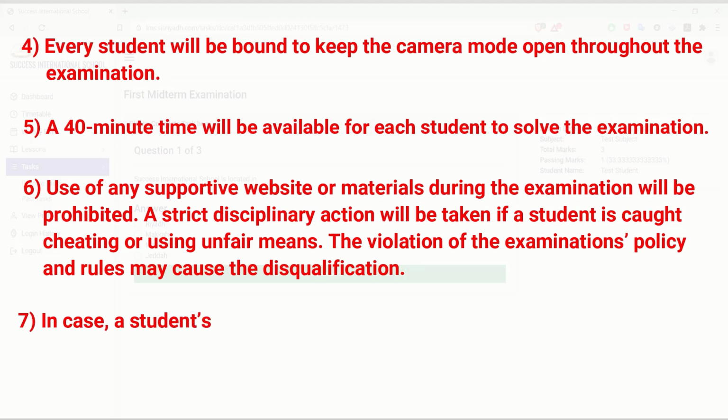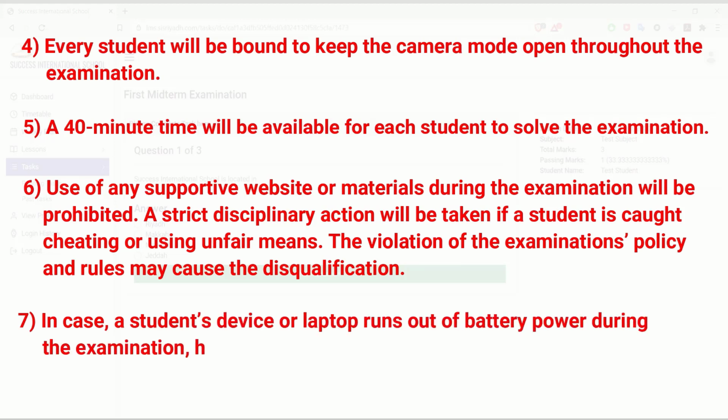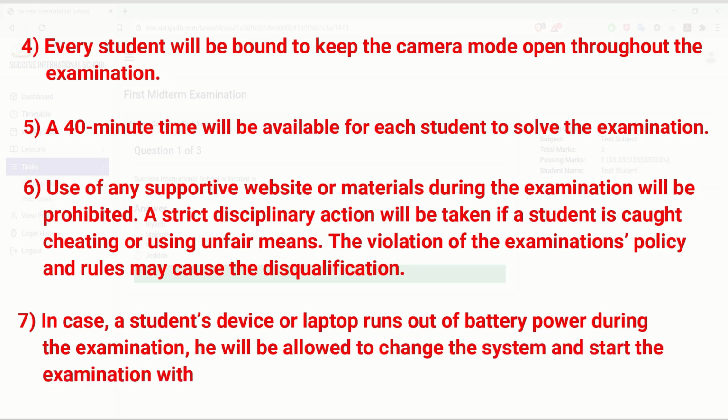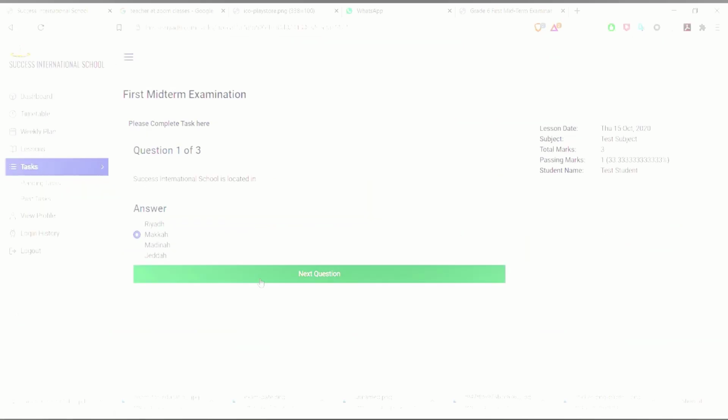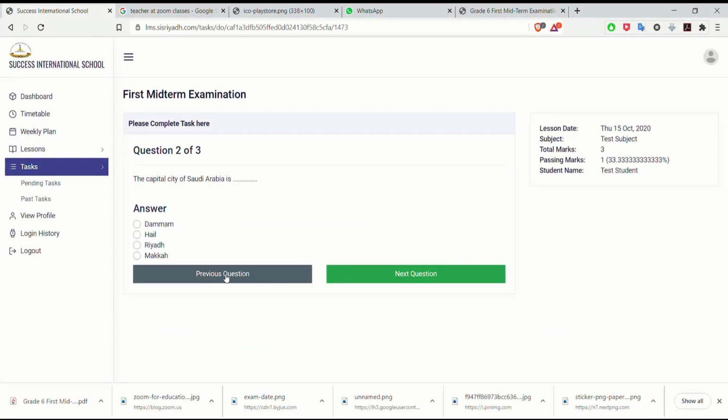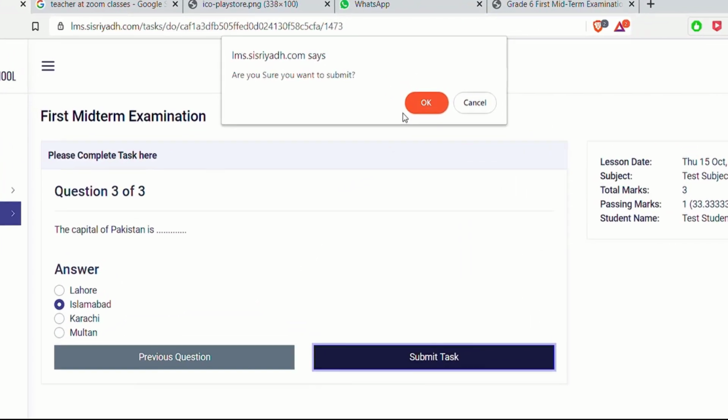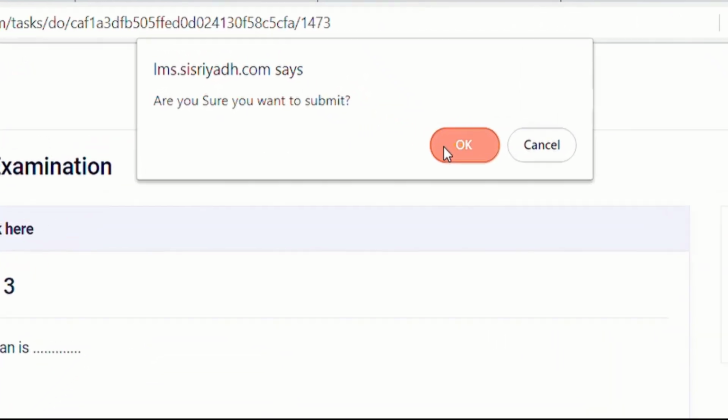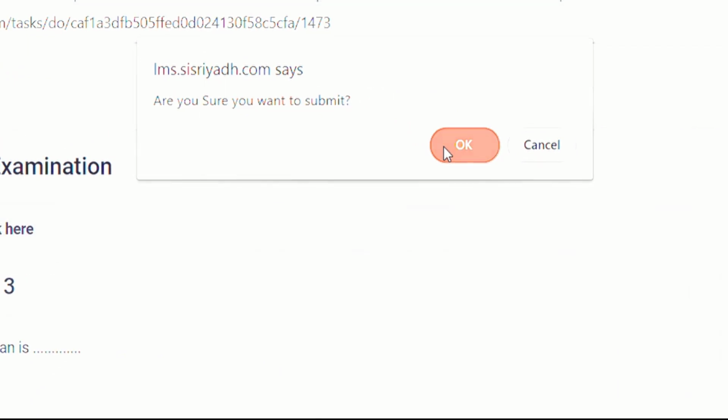In case a student's device or laptop runs out of battery power during the examination, he will be allowed to change the system and start the examination within the same fixed duration of time. You can also view the previous question. Once you press the button Submitted, you will be asked, "Are you sure about the submission?" This facility will help you to have a great confirmation about your examination.